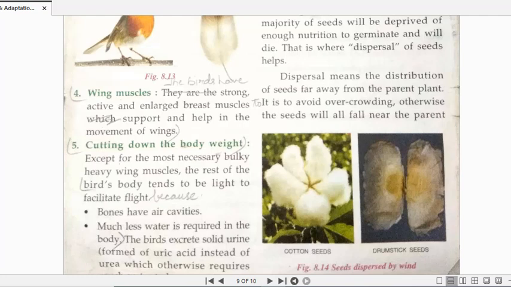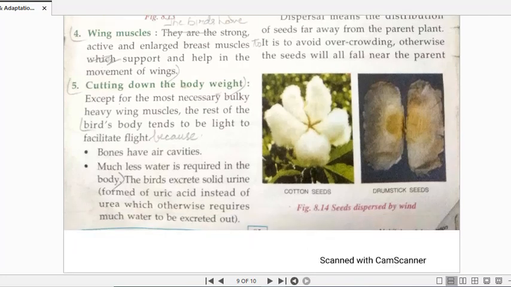उनके यूरिन में यूरिया का जो कंटेंट होता है वो नहीं के बराबर होता है, because अगर यूरिया का कंटेंट होगा तो it requires a lot of amount of water to get excreted out, right? So instead of urea, they are having more amount of uric acid, which can be removed with a lesser amount of water. It does not require more amount of water to get excreted out.